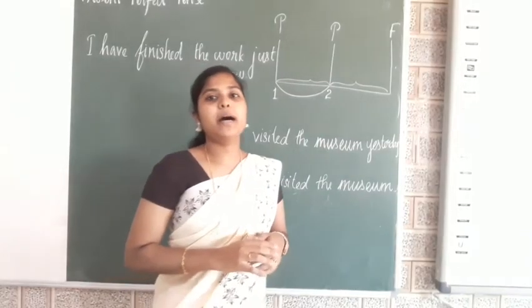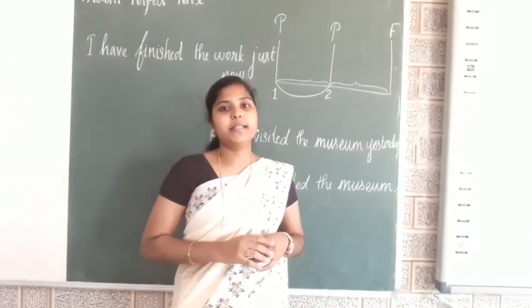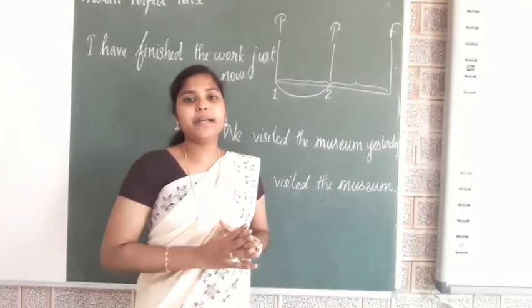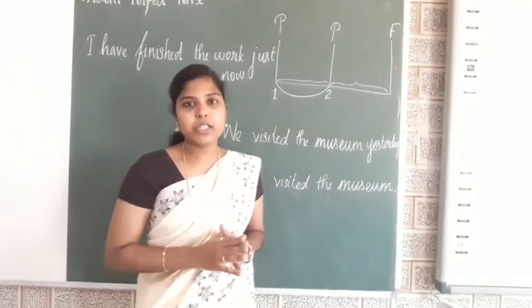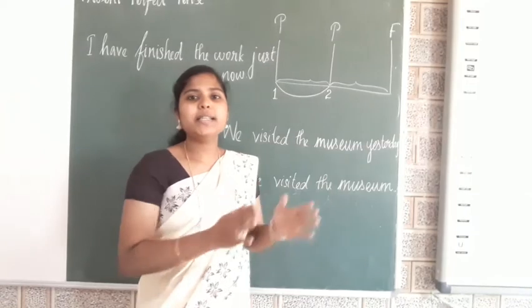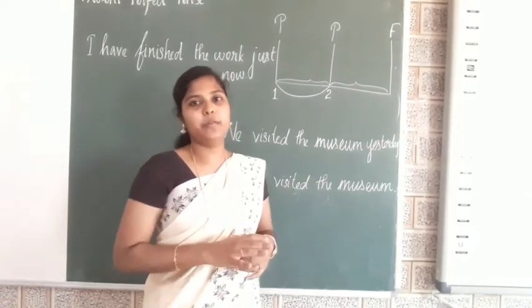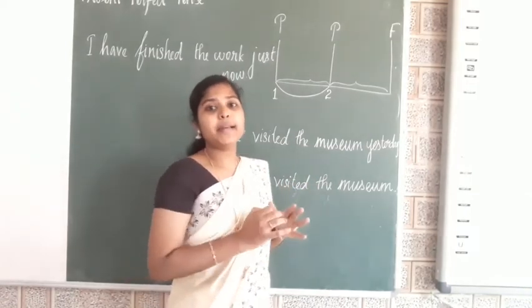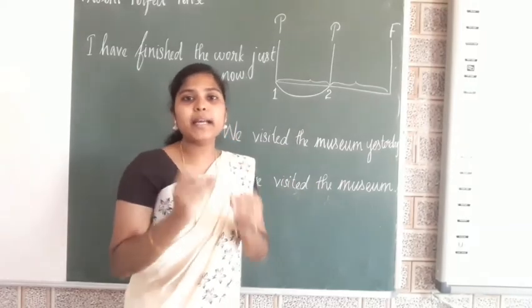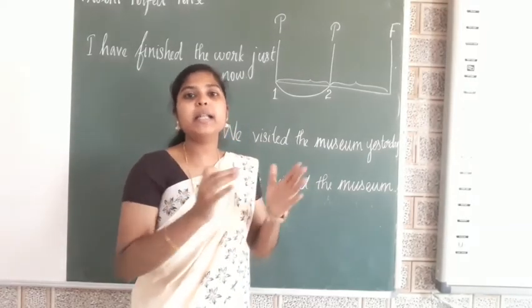Now let's see about present perfect tense. Present perfect tense indicates an action which has just completed just before. Actually, perfect tense denotes the connection between the past and the present.